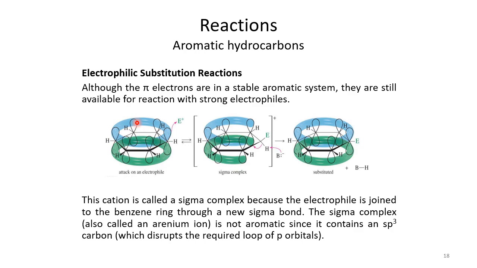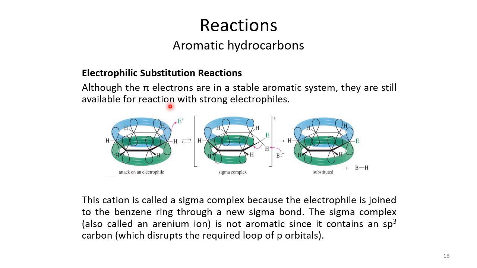But on the other hand, we see that these aromatic systems are very stable. They don't want to react, because they are very stable compounds and the energy of the system is very low. So if you want to react with a very stable compound, you have to be strong enough to disturb the stability. It means that the electrophile that needs to react with the aromatic compound should be strong enough to disturb this aromatic stability.